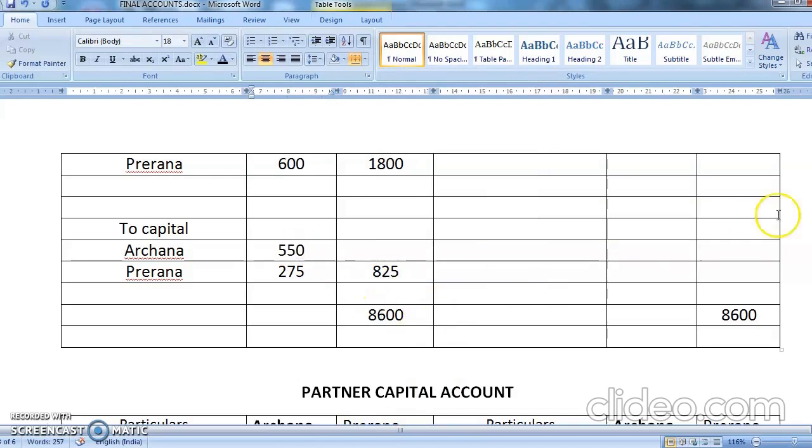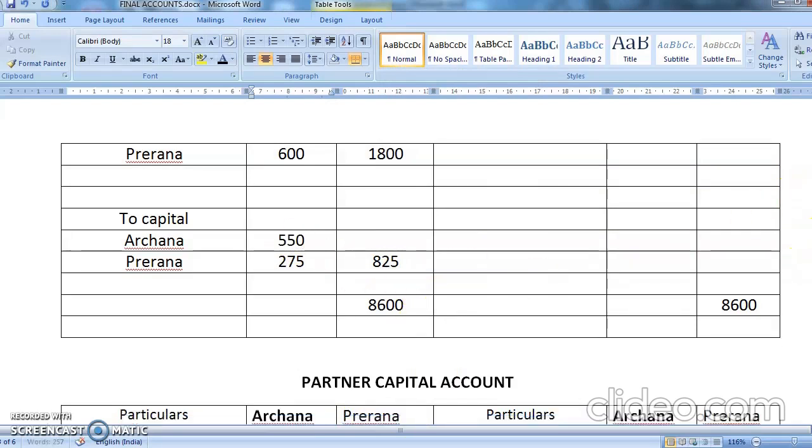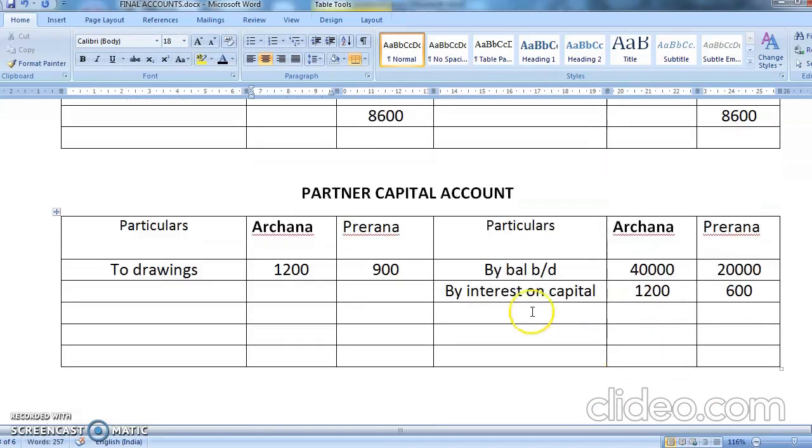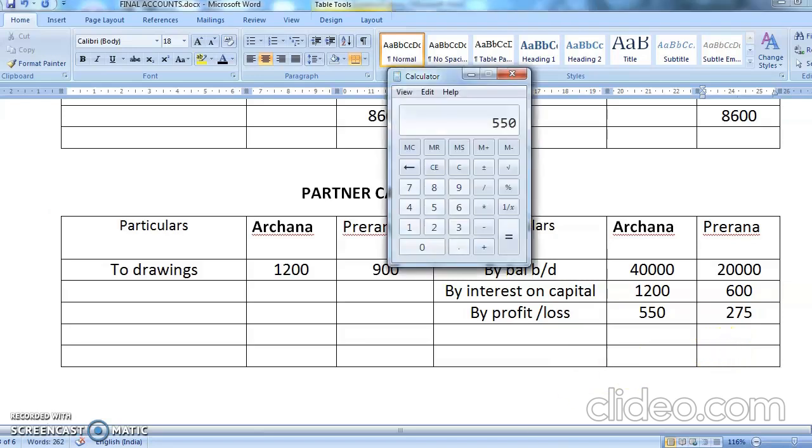Now this profit will go in partners capital account on credit side. You're going to write here by profit and loss account. Okay. Yes. Person 550 and this person is getting 275. Okay. चलो now totaling. चलो यहाँ का totaling कितना आ रहा है? 20,000 plus 600 plus 275.